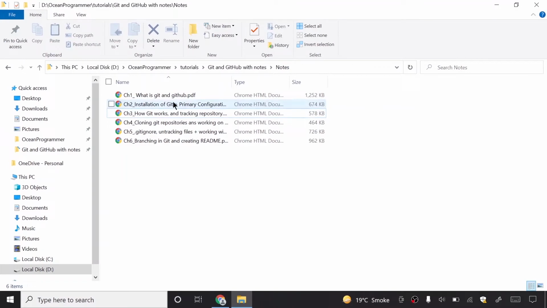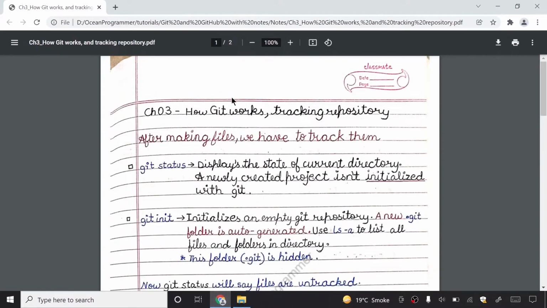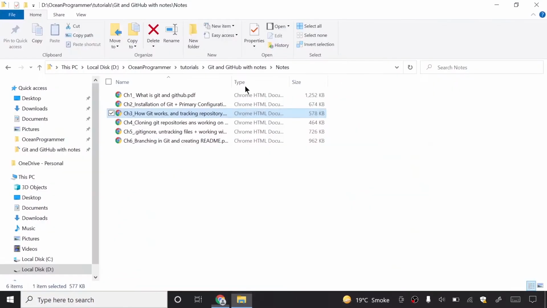Guys, now I have just opened the notes of this chapter in my Google Chrome. You will definitely get the notes in the description link, so you must download the notes. Chapter 3 is how Git works and how to track a Git repository. Here I have written that after making files, we have to track them. So let's create some files.